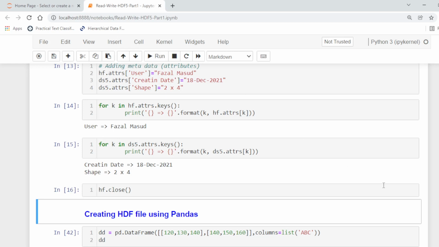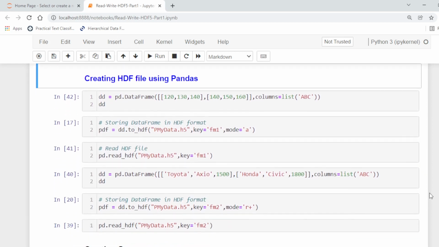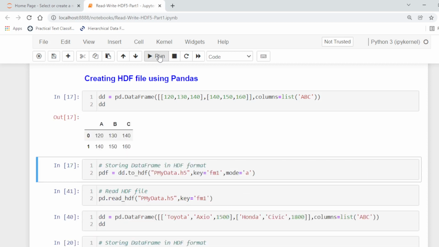In the same way, we can create and read HDF files using pandas. It is very easy in pandas to create HDF files. So here we have a pandas data frame. For example, this is the pandas data frame DD with 3 columns and 2 rows, A, B, C.